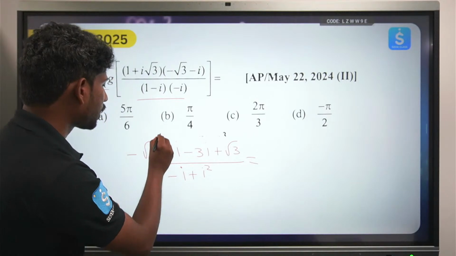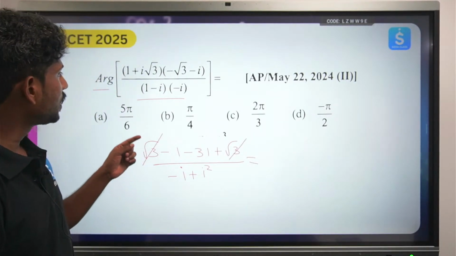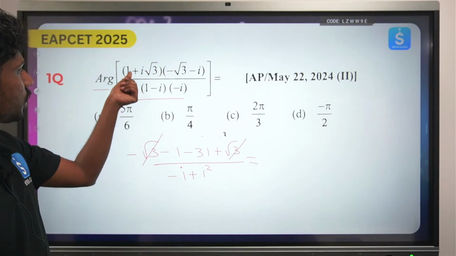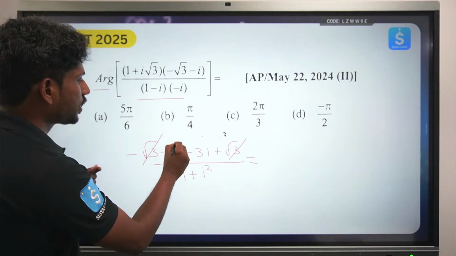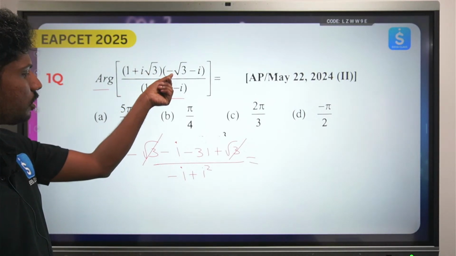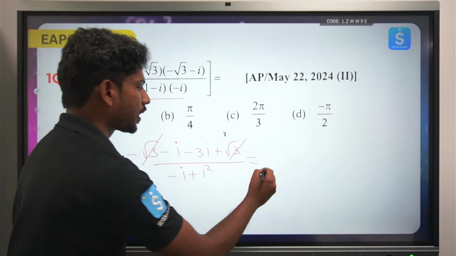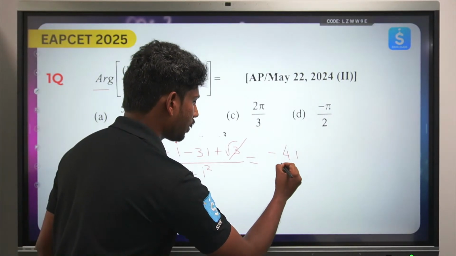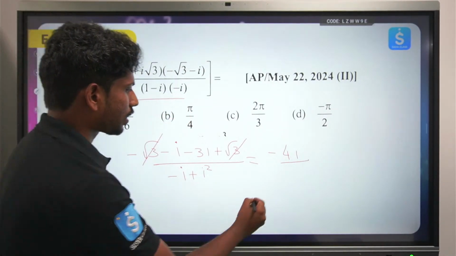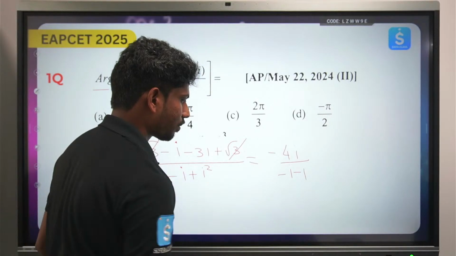So ikkada em ayipothundante minus root 3 plus root 3 gets cancelled. So 1 into minus root 3, 1 into minus i. So i root 3 into minus root 3, so this will become minus 3i, minus 3i minus 4i by i square, so this will become minus i minus 1.